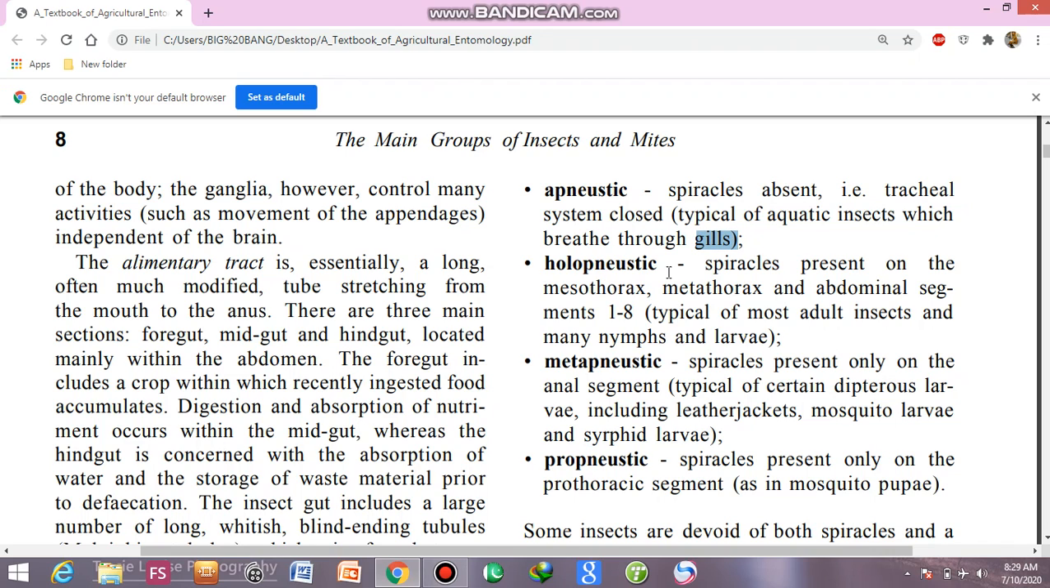Holopneustic, with spiracles present on the mesothorax, metathorax, and abdominal segments 1 to 8, is typical of most adult insects and many nymphs. Nymphs are the